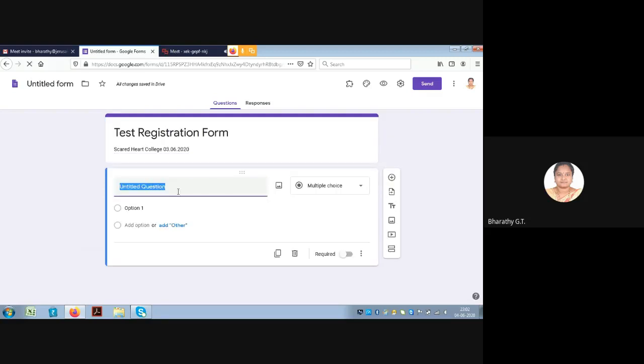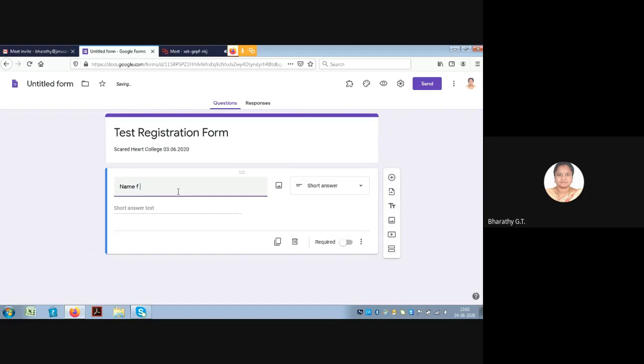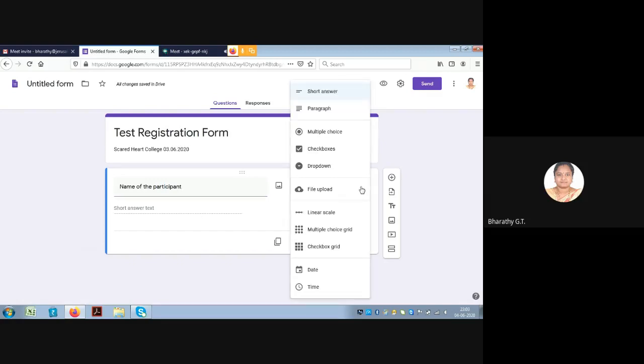We can type the questions here. Since this is a registration form, we will start with the name of the participant. We will keep this as a short answer. We have many other options also. You can have a paragraph, multiple choice questions, check boxes, drop down option, linear scale. So these are the different options available. We will simply keep it as a short answer.